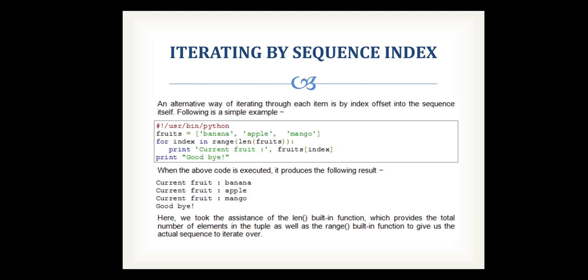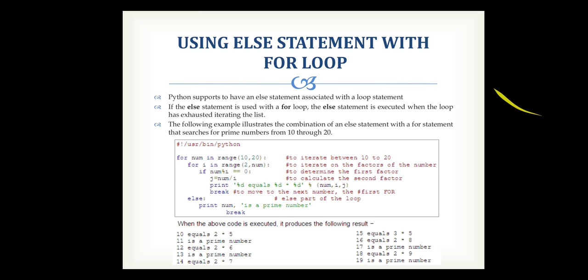So the index goes 0, then 1, then 2. So each time it is going to print the element. Okay, and after the index is exhausted, control passes directly to the last print statement, which is going to print goodbye. Okay, so this is the example of iterating by sequence index. Then next, using else statement with for loop.